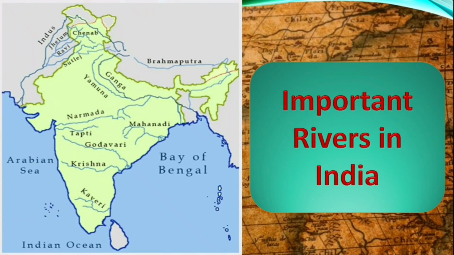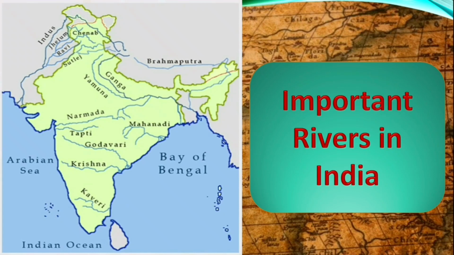Now let us move to the important rivers in India. So all the rivers in India are divided into Himalayan rivers and peninsular rivers. So Himalayan rivers are otherwise known as perennial rivers. So here you can see Indus, Ganga and Brahmaputra. Three rivers are there mainly and their tributaries form the Himalayan rivers.